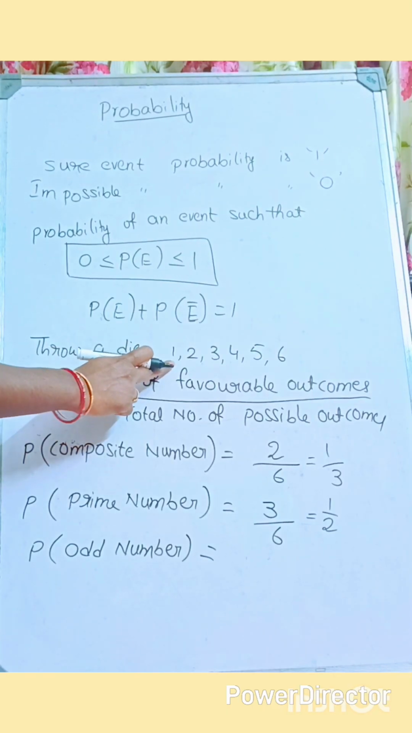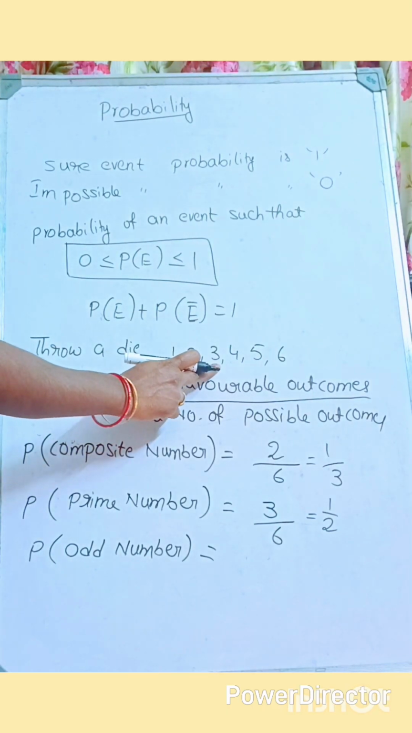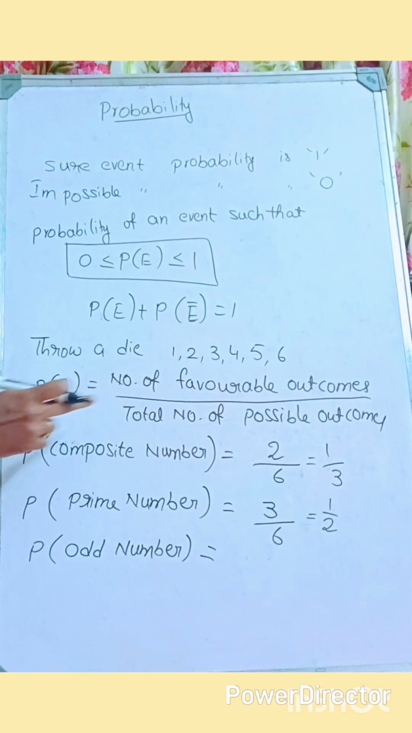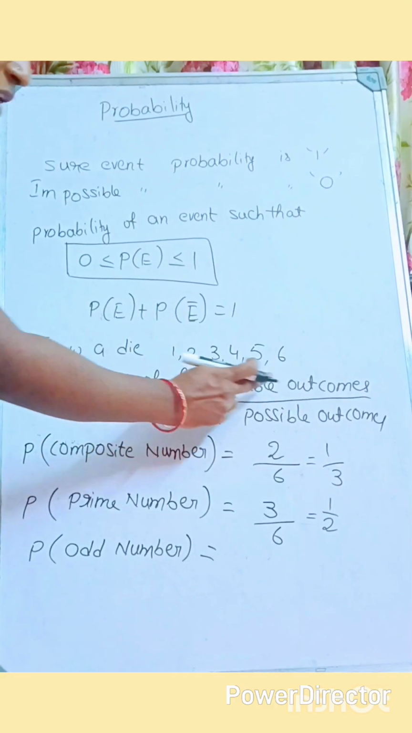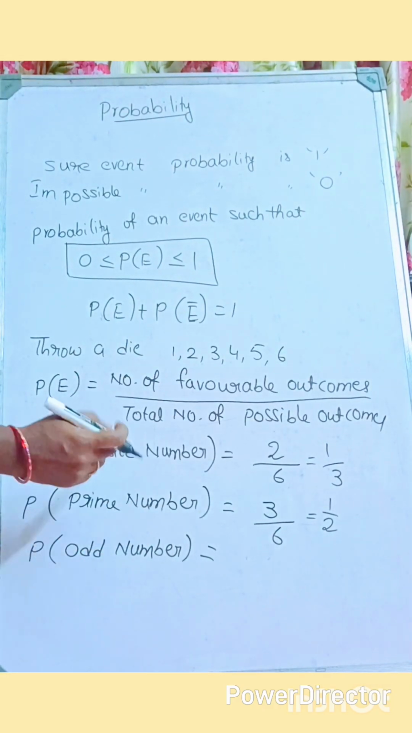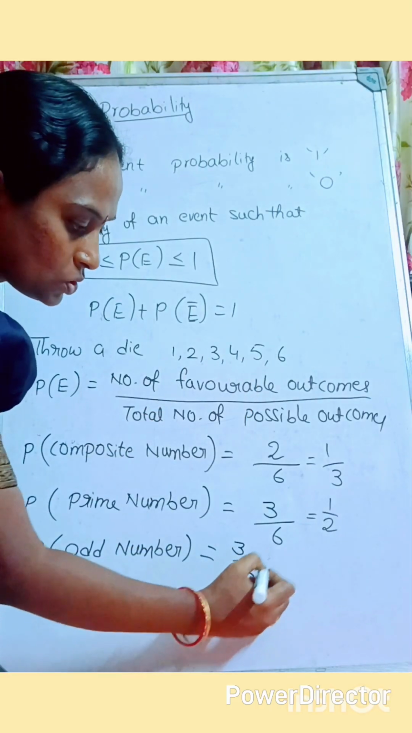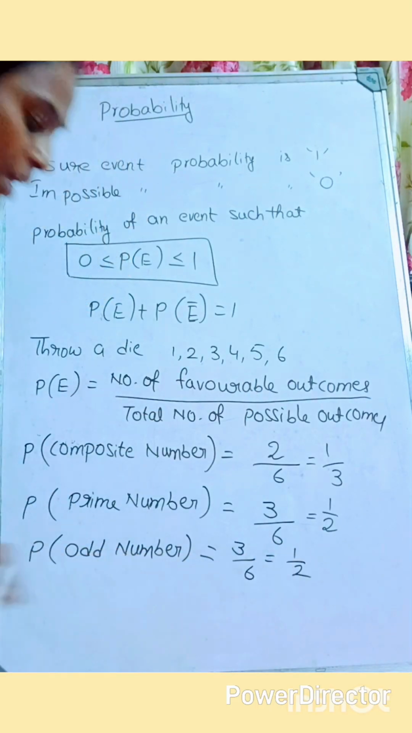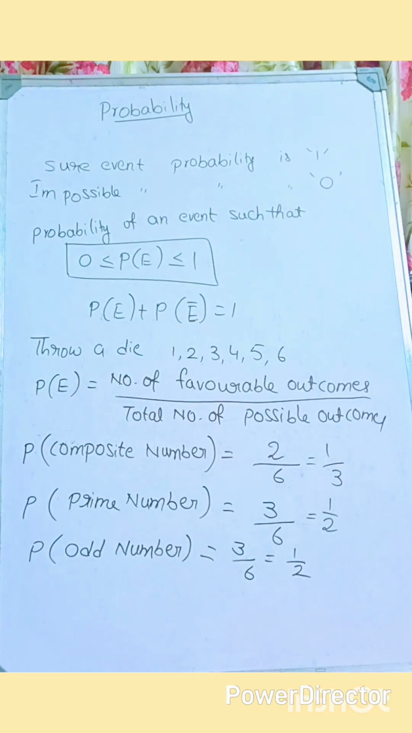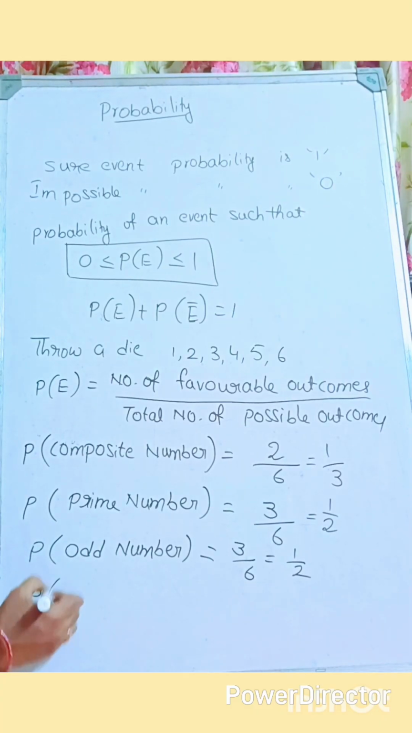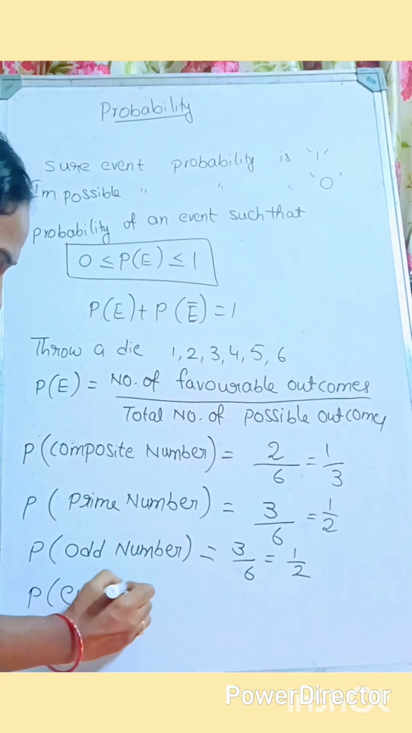1 is an odd number. Yes. 3 is an odd number. Yes. 5 is an odd number. So that means the number of favorable outcomes for the odd number is what here? 3. Out of how many here? 6. So that is equal to 1 by 2. Probability of an odd number is what? 1 by 2. Next one, probability of an even number.